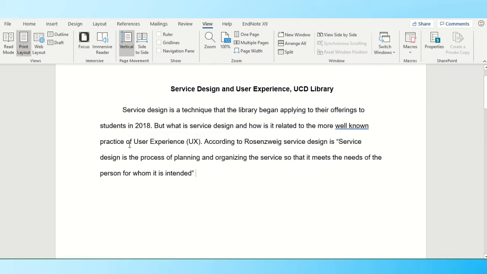Let's say I'm writing an assignment on service design in UCD Library. I need to include references and citations in the APA style.